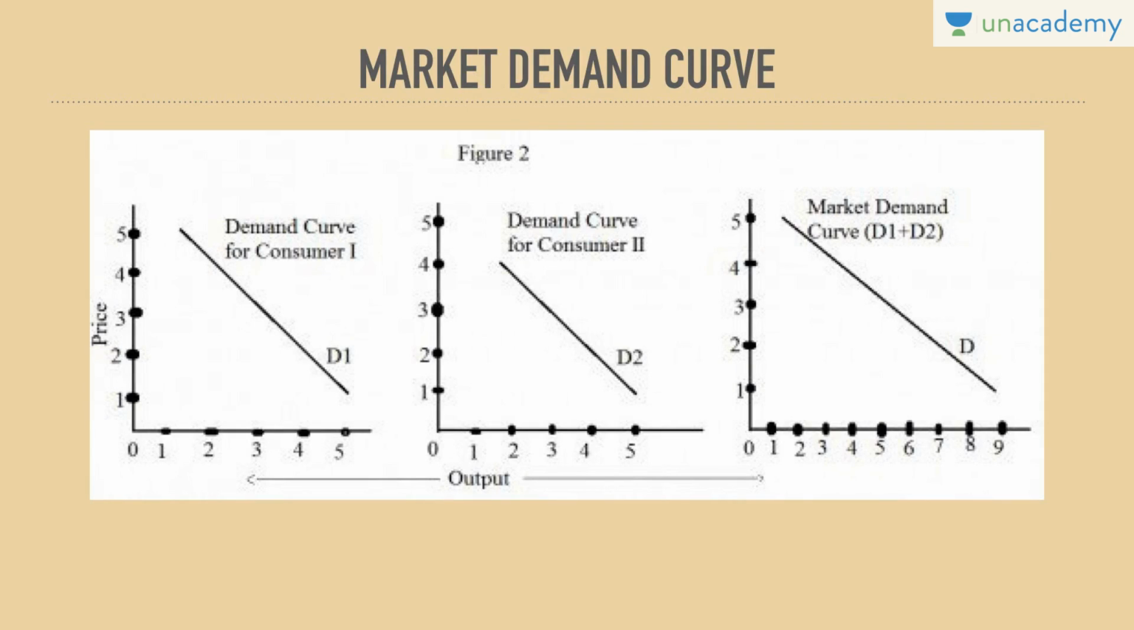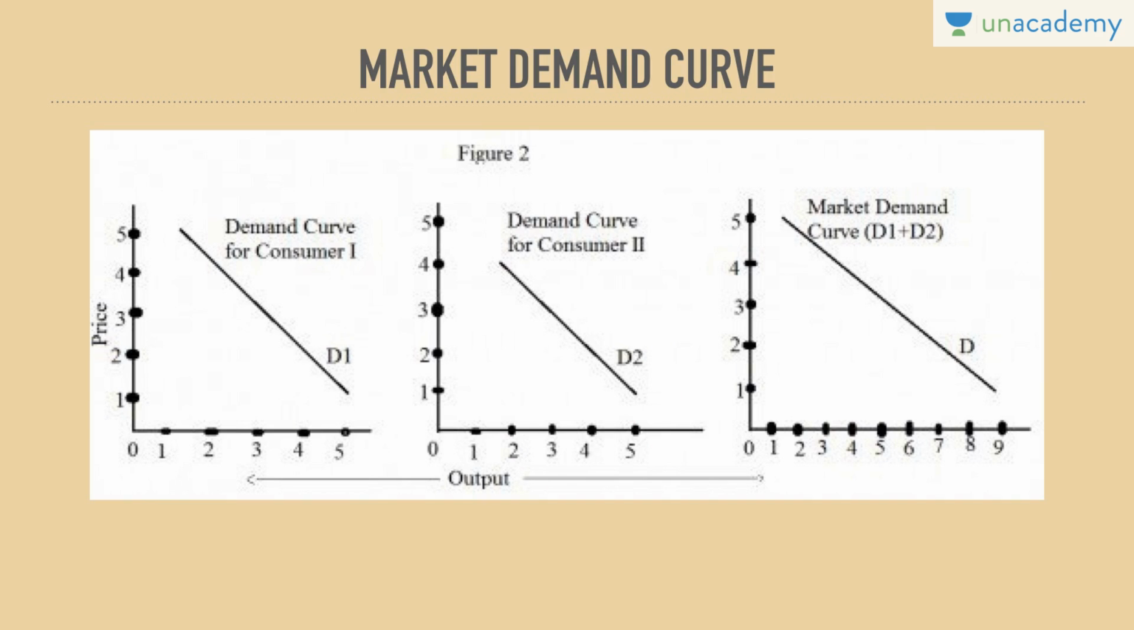This is the second figure: demand curve for consumer 1, demand curve for consumer 2. For consumer 1, when the price is 5, he likes to consume the least. When the price is 1, he likes to consume the maximum, downward sloping. Consumer 2, when the price is 4, he likes to consume the least. When the price is 1, he likes to consume the most, downward sloping. These are the two individual demand curves for the first and second consumer.